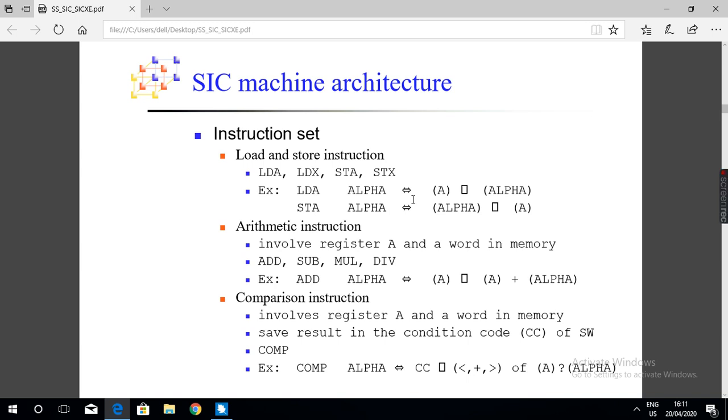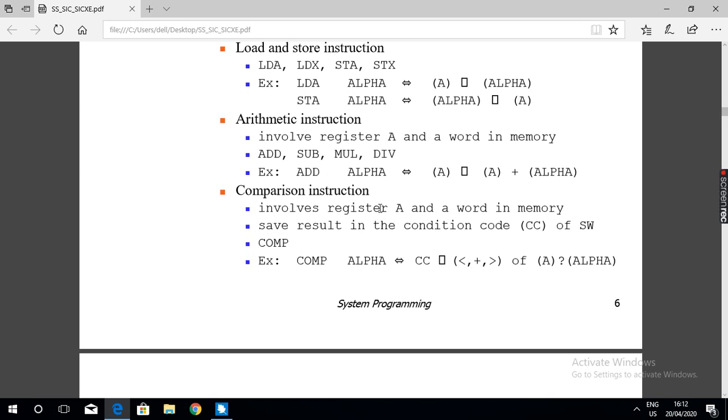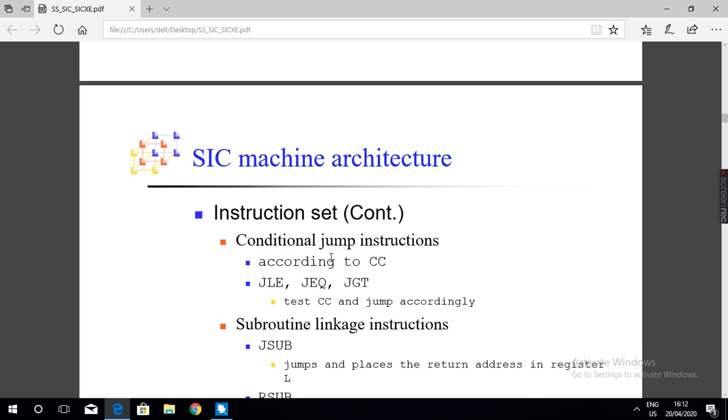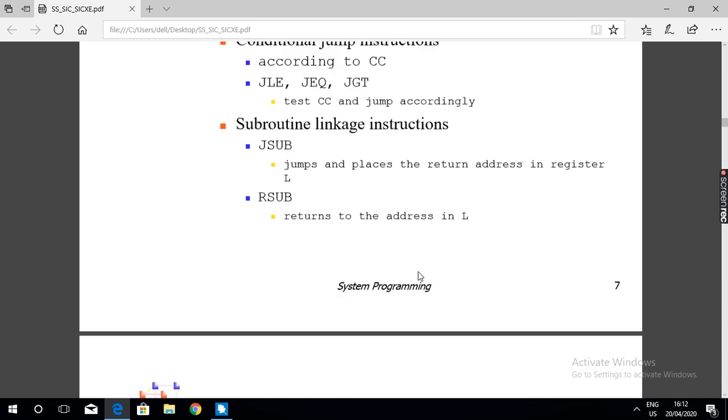SIC supports instructions to perform load and store operations, arithmetic operations, comparison operations, and conditional and unconditional jump operations.